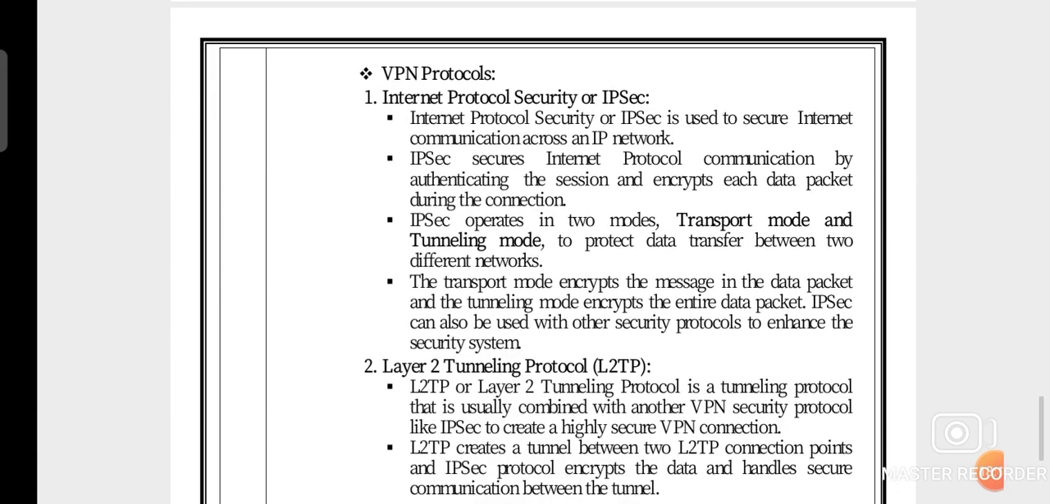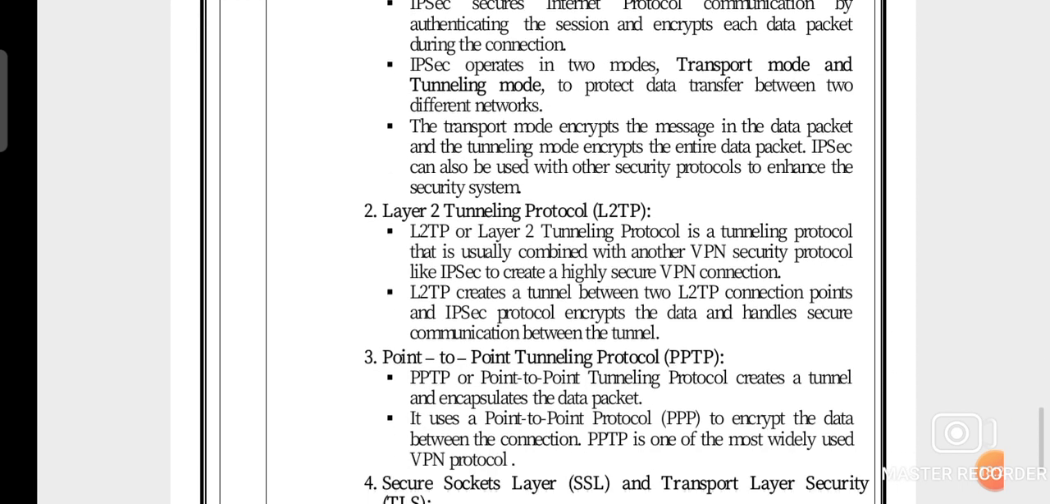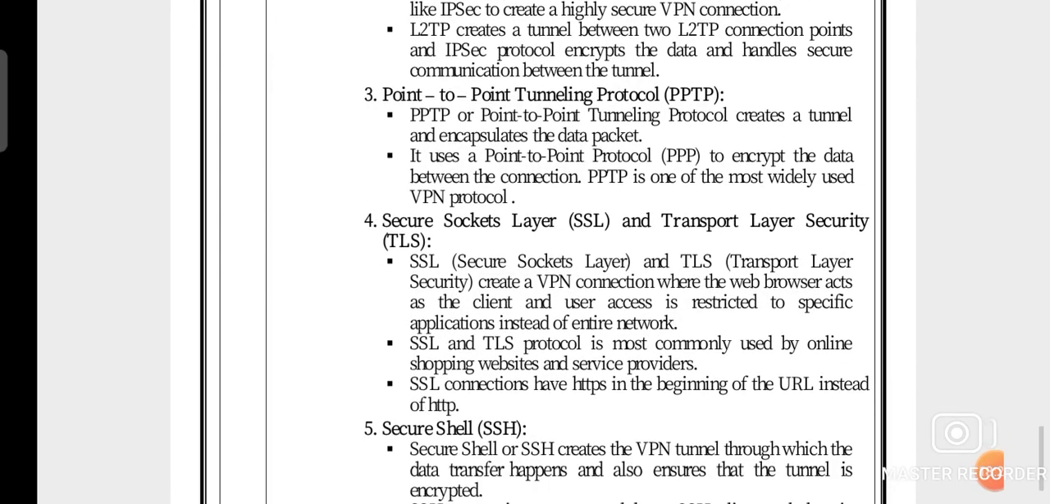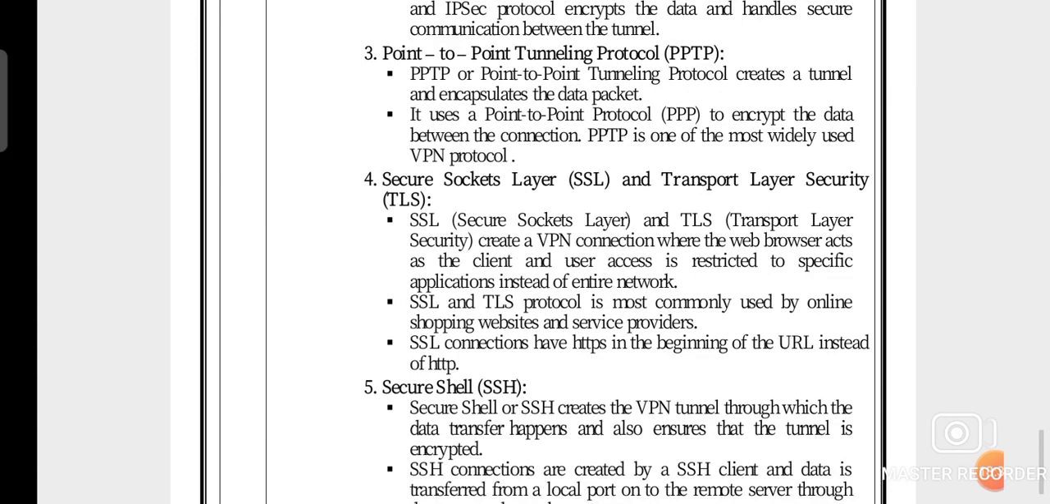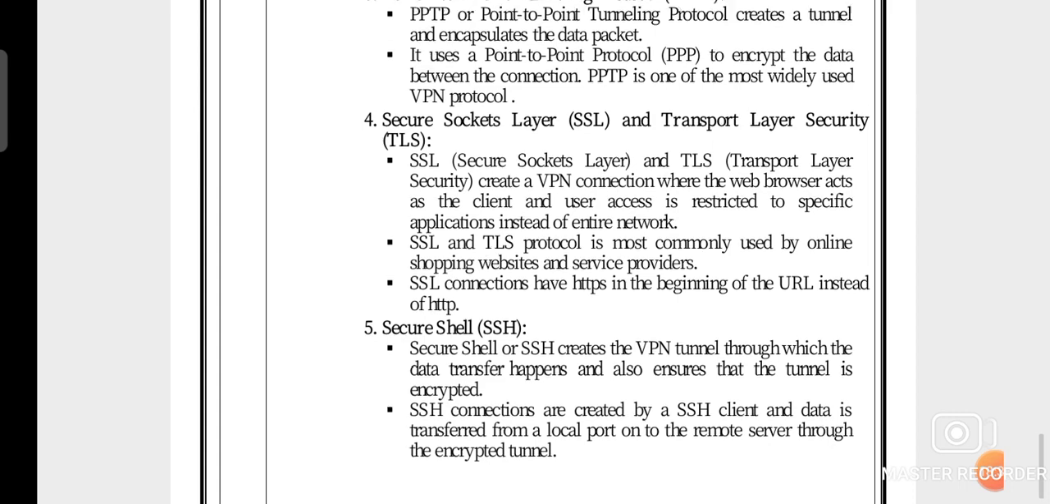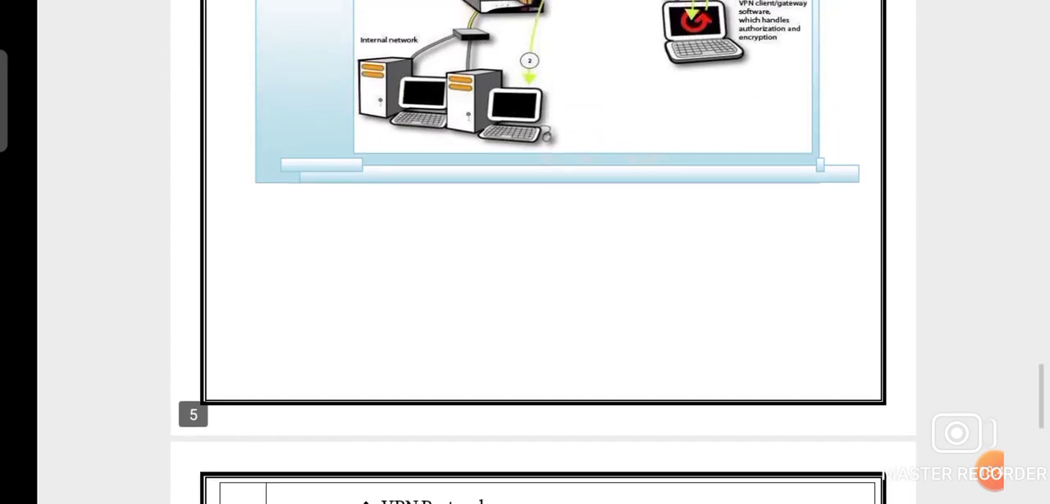Here are all the most important VPN protocols: Internet Protocol Security, short form IPsec; L2TP, Layer 2 Tunneling Protocol; Point to Point Tunneling Protocol; Secure Socket Layer, SSL; Transport Layer Security, TLS; and SSH, Secure Shell. So all these VPN protocols are very most important protocols for the GTU exam.